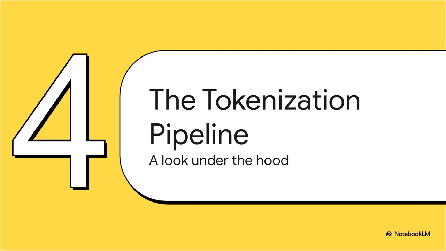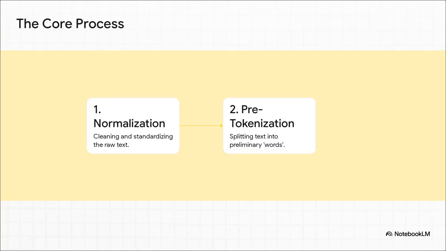This brings us right to the pipeline itself. We've talked about what it does, but now, let's pop the hood. Let's take a look at the step-by-step process that's actually happening inside. It's a really clear sequence that makes total sense once you see it all laid out. So before the main fancy tokenization algorithm even gets to see the text, two super important things have to happen first. They are normalization and pre-tokenization. Think of these as the essential prep work before the main event kicks off.